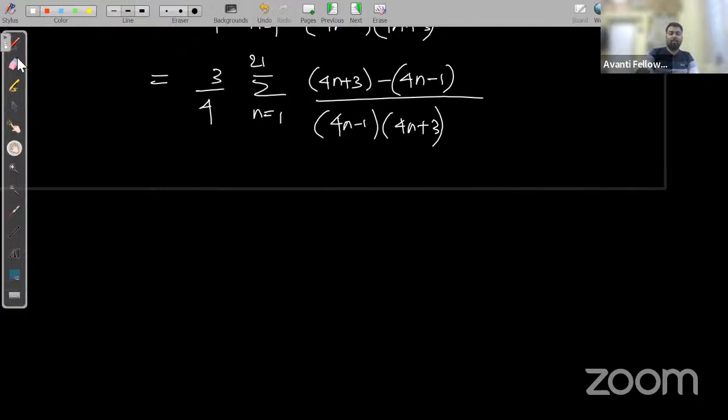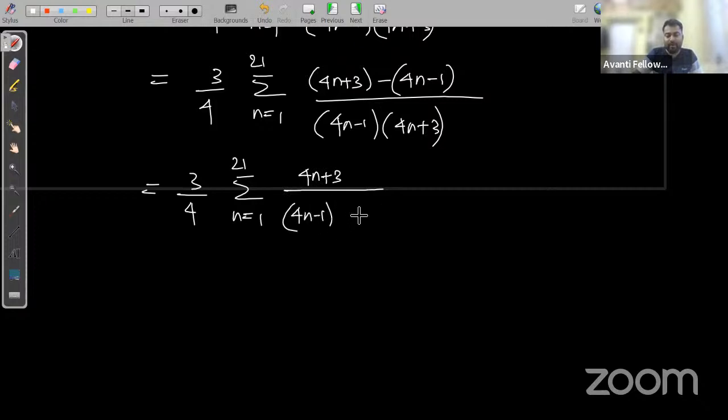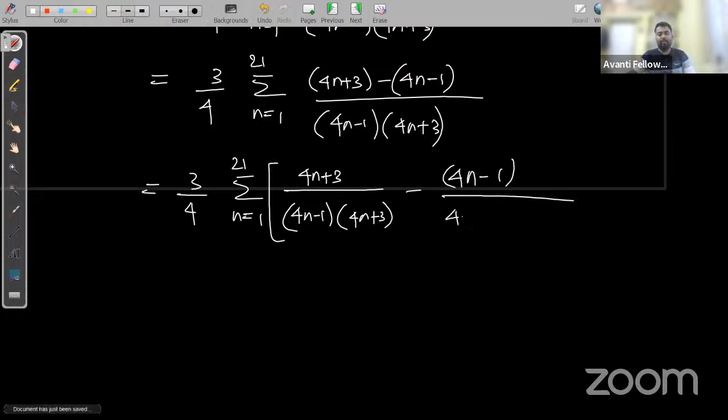Now 3 by 4 summation n is equal to 1 to 21, we can write this as 4n plus 3 divided by (4n minus 1)(4n plus 3), minus 4n minus 1 divided by (4n minus 1)(4n plus 3).